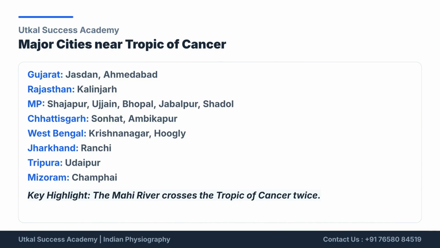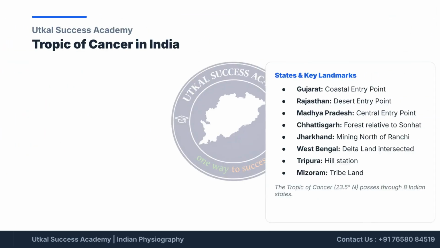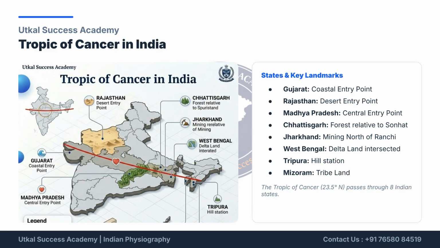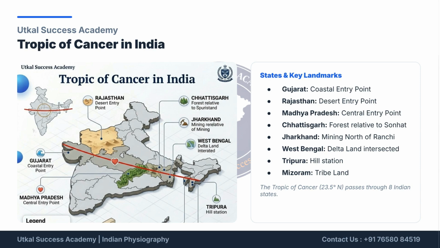These include Jharsuguda and Ahmedabad in Gujarat and Kalinjar in Rajasthan. Other major cities near the Tropic of Cancer are Shajapur, Ujjain, Bhopal, Jabalpur, and Shahdol in Madhya Pradesh. In West Bengal, they include Krishnanagar and Hooghly. The Tropic of Cancer also passes near Sonhat and Ambikapur in Chhattisgarh, Ranchi in Jharkhand, Udaipur in Tripura, and Champai in Mizoram. Notably, the Mahi River crosses this tropic twice.